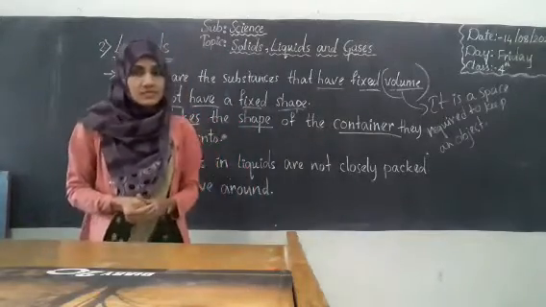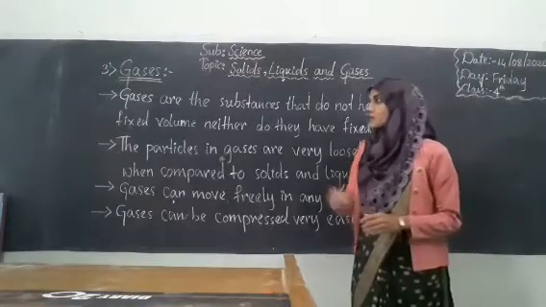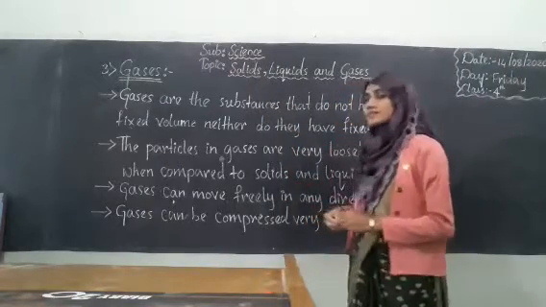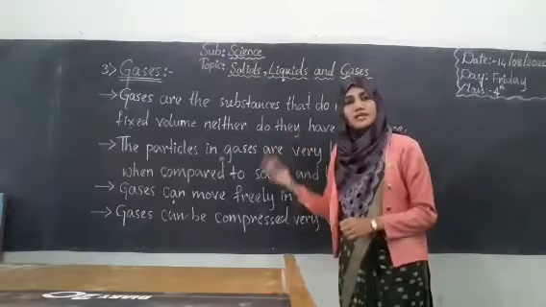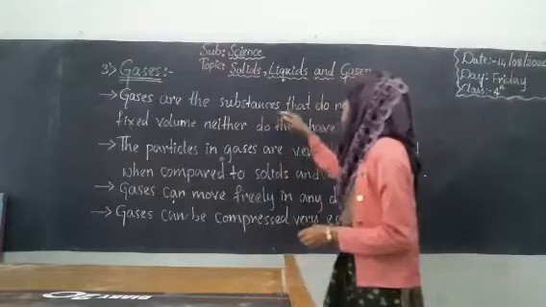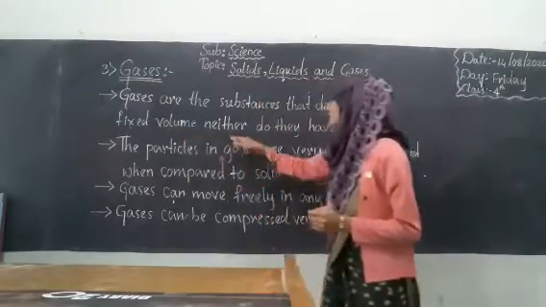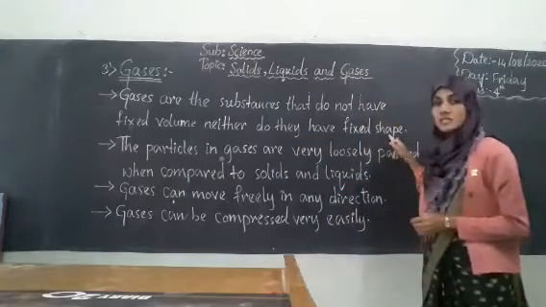Now we shall see the properties of gases. Now we will go for gases. First, going through the sentences, then the explanation. Gases are the substances that do not have fixed volume, neither do they have fixed shape.